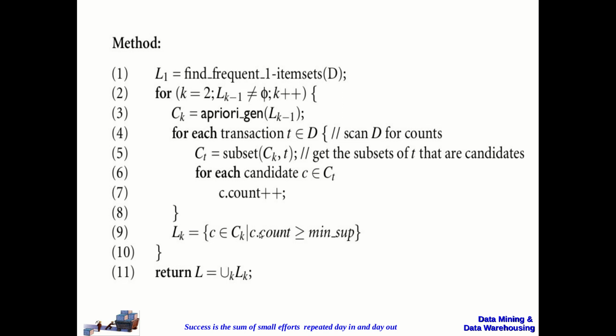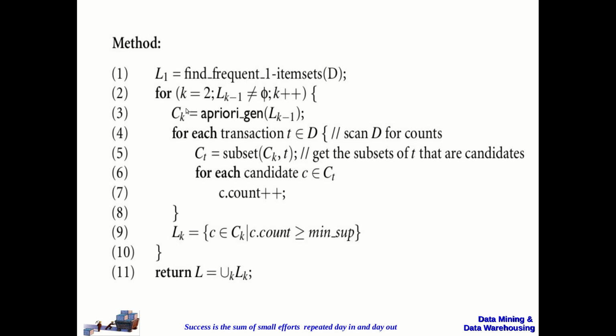Then check which candidates have a support count greater than or equal to minimum support, and those candidates will be taken into L2. Once you have created L2, you go back to the for loop with k value as 3. So you will be creating C3. Then for C3 again calculate the support count value of each candidate, then generate L3.